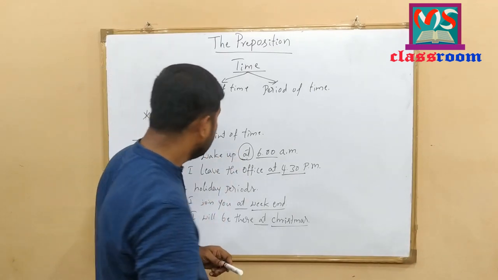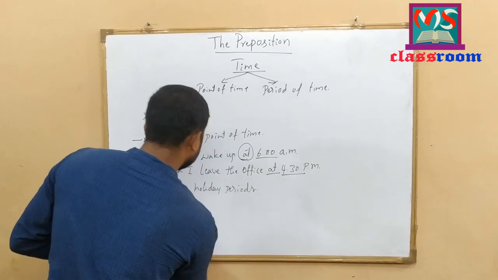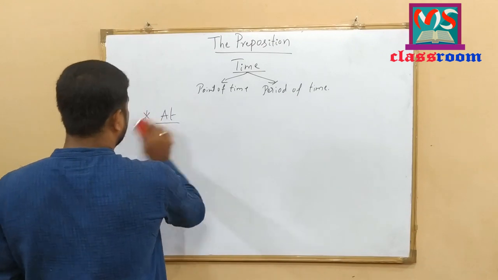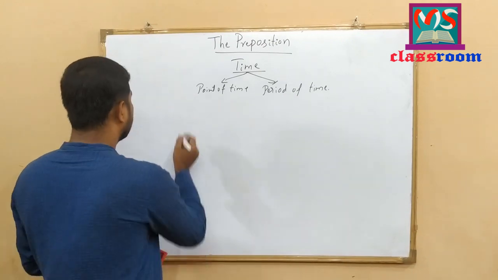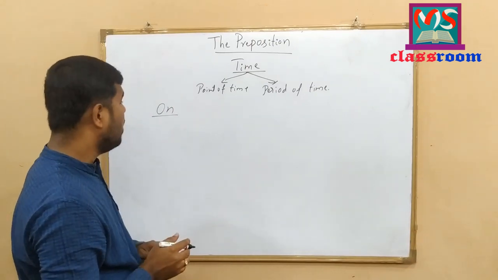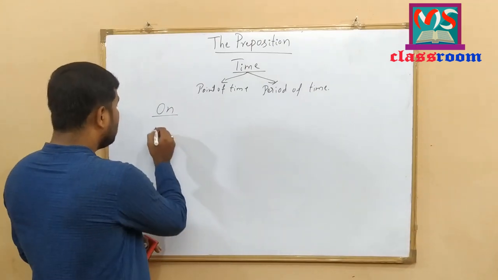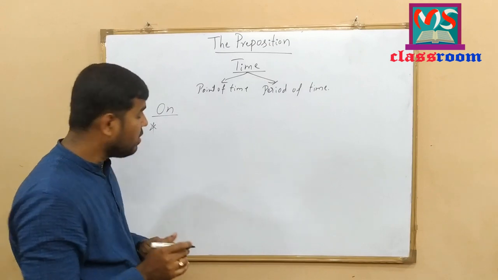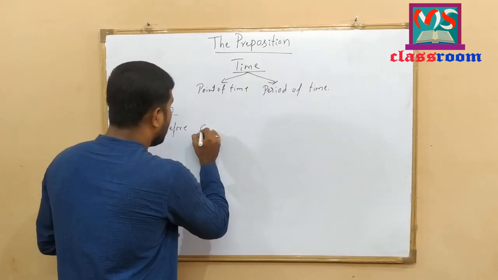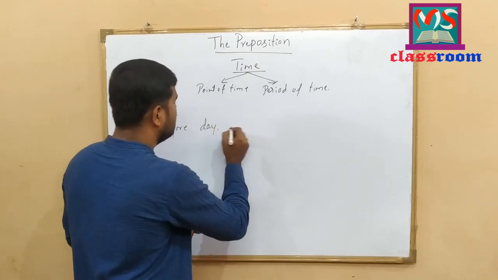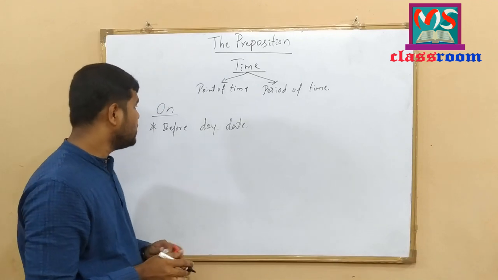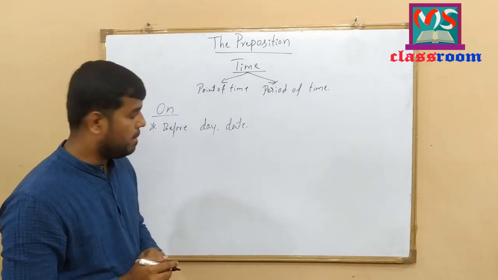Let me discuss the use of on according to time. On is used to refer or used before day or date. To understand this concept, let me write some examples here.